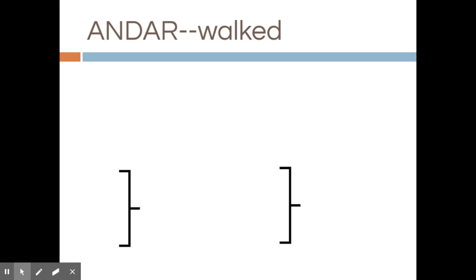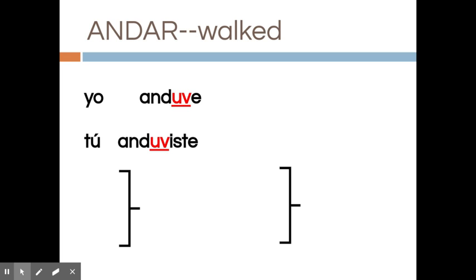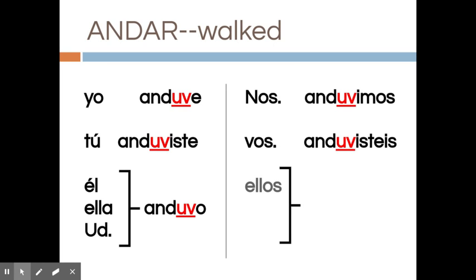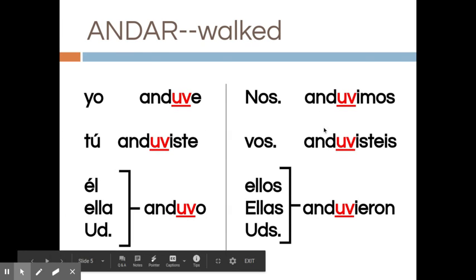Andar is the first one, which means walked. The UV is going to come in after you drop the AR. So it'll be yo anduve. So you're adding UV and then your ending. Tú anduviste. Usted anduvo. Nosotros anduvimos. Vosotros anduvisteis. Ellos, ustedes anduvieron. So anduve, anduviste, anduvo, anduvimos, anduvisteis, anduvieron. Same endings. We just added the UV before it.